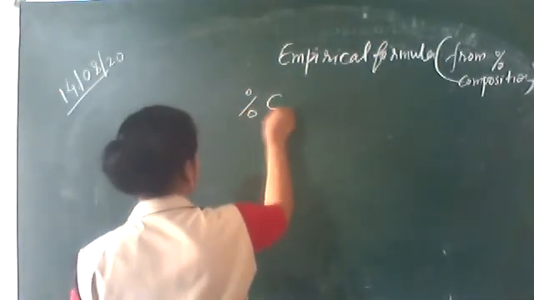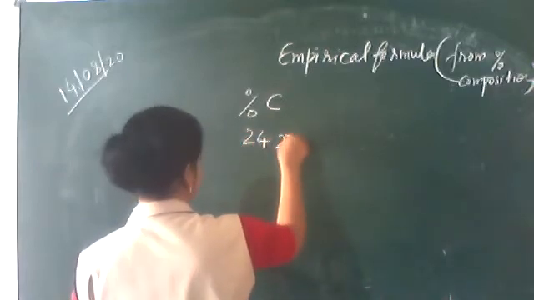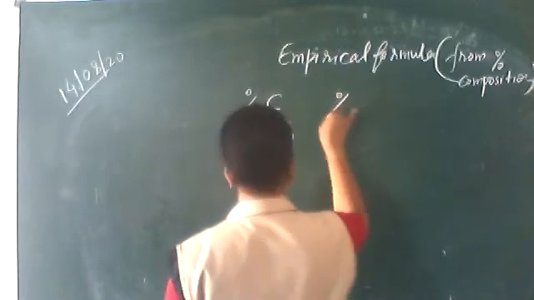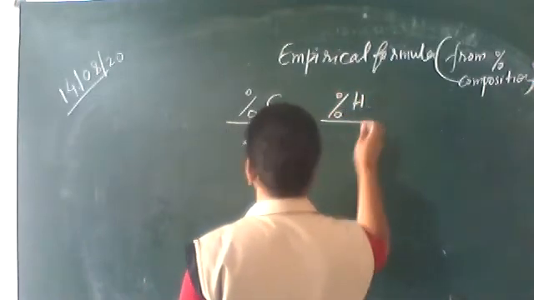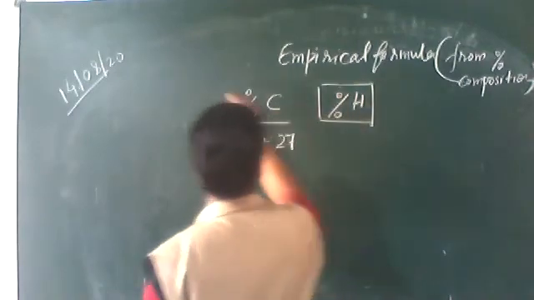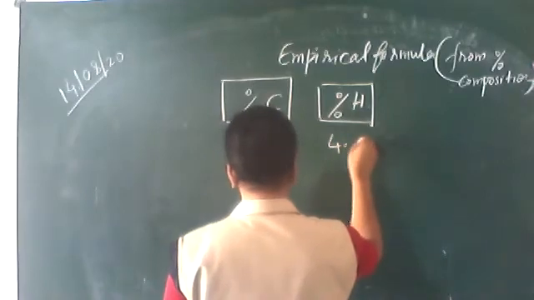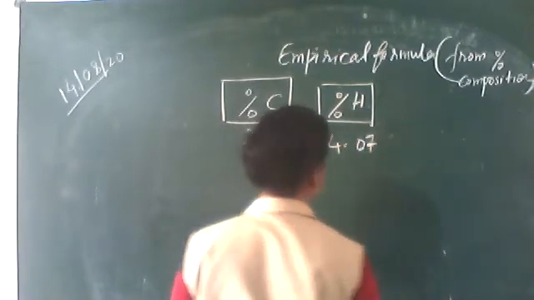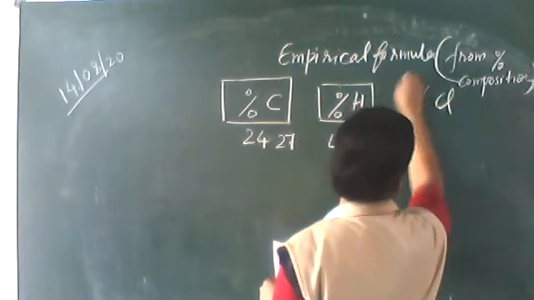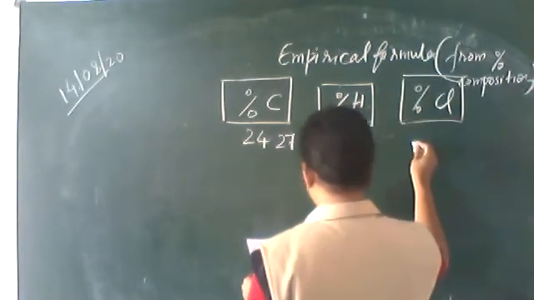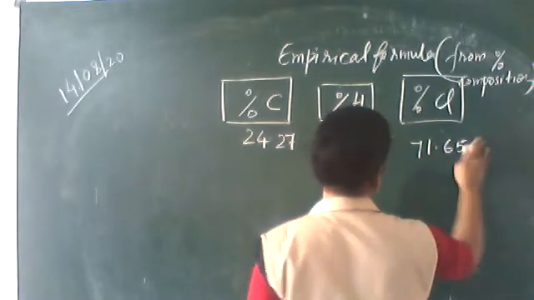Percentage of carbon is 24.27%. Percentage of hydrogen is 4.07%, and percentage of chlorine is 71.65%.